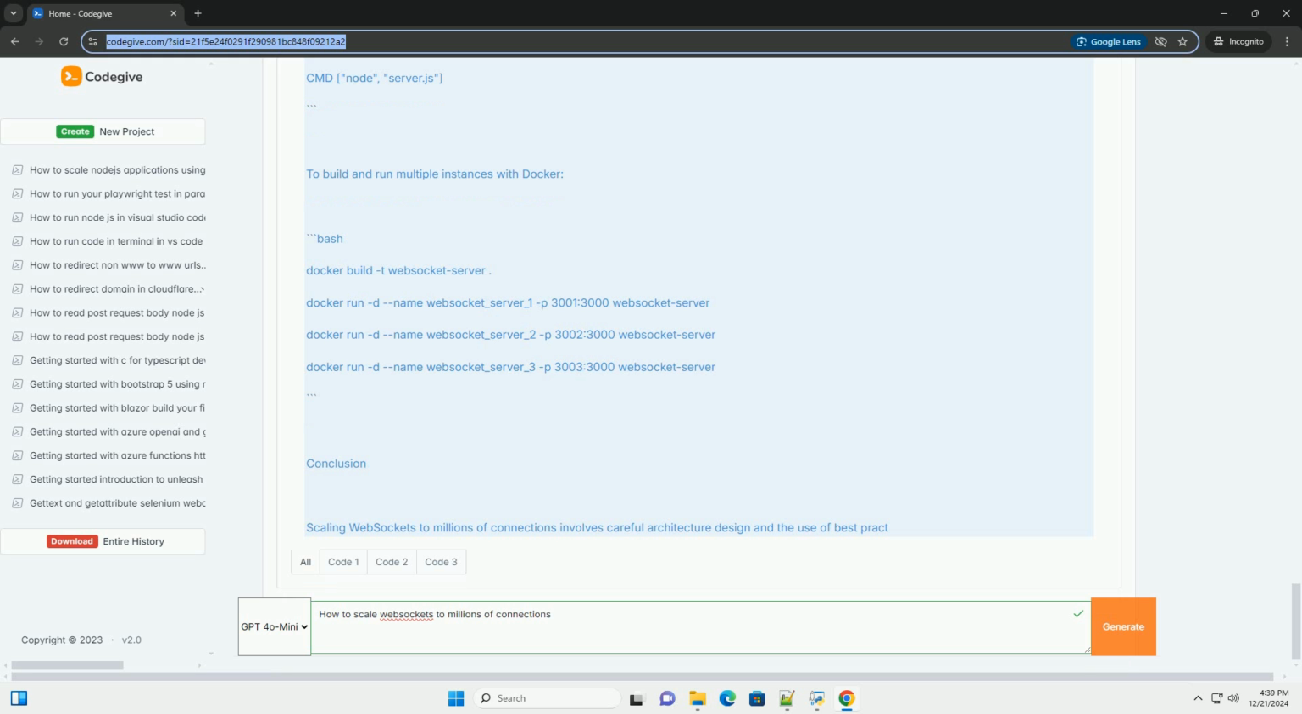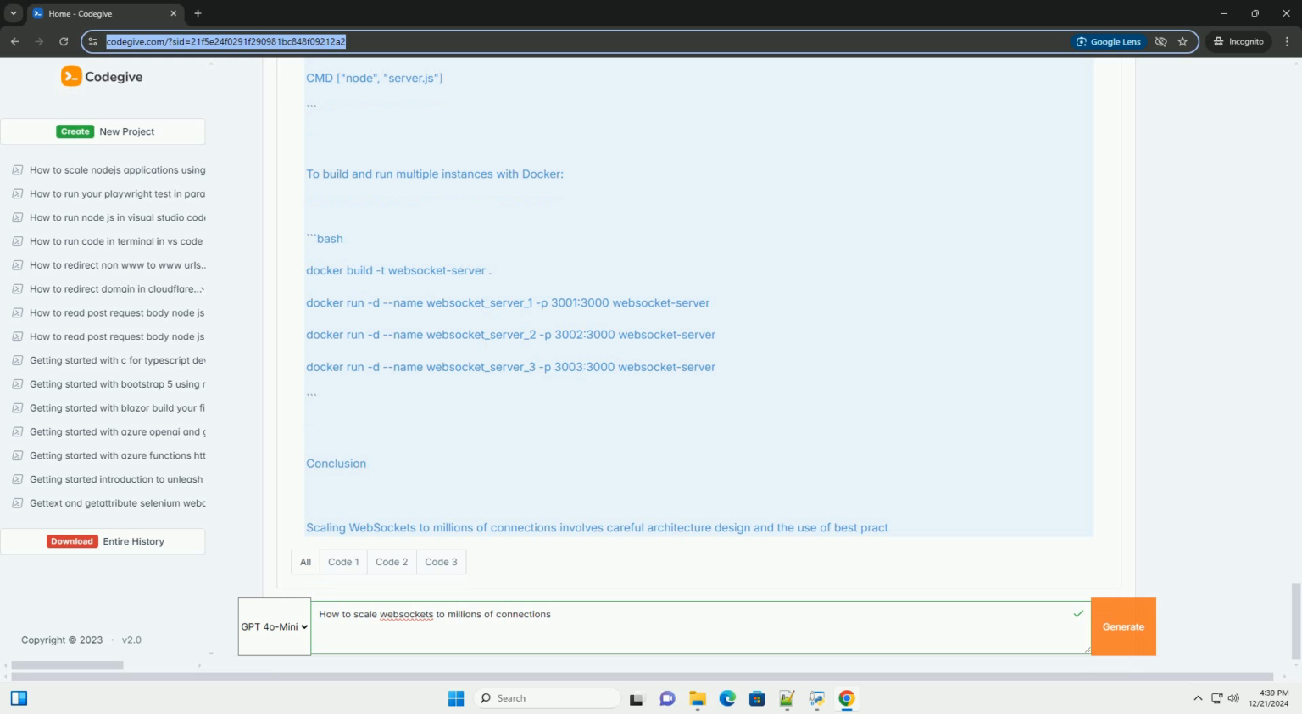Code example using Node.js and socket.io. Here's a simple example of how to set up a scalable WebSocket server using Node.js with the socket.io library, Redis for session management, and nginx as a load balancer. 1. Setting up the WebSocket server. JavaScript.